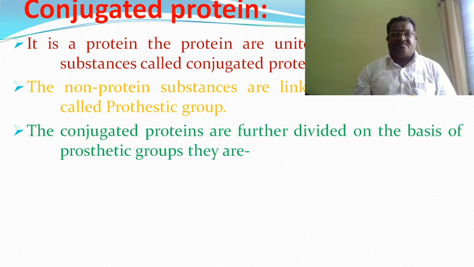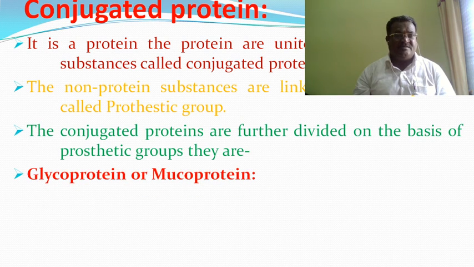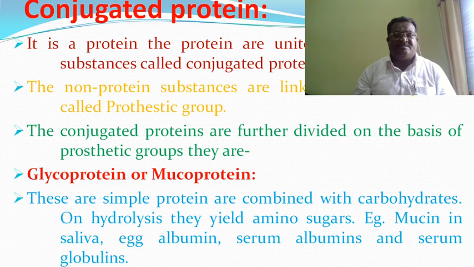The conjugated proteins are further divided on the basis of the prosthetic groups. They are as follows: glycoproteins or mucoproteins. Protein combined with carbohydrate is called a glycoprotein or mucoprotein. The simple proteins are combined with carbohydrate, and on hydrolysis they yield amino sugars. Examples are mucin in saliva, egg albumin, serum albumin, and serum globulins.